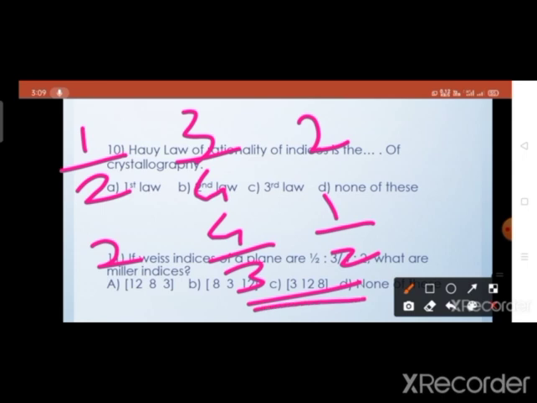So we can multiply by 6, because 3 is divisible into 6 and 2 is divisible into 6.